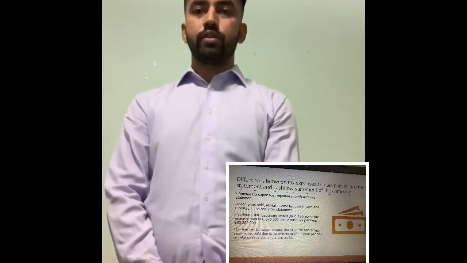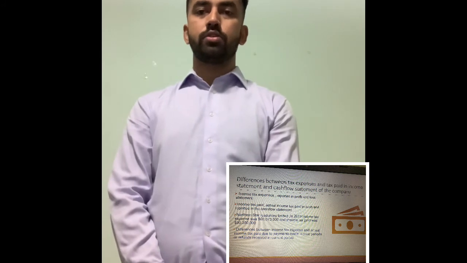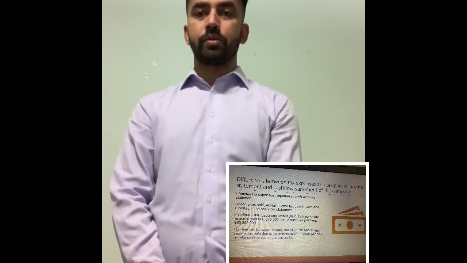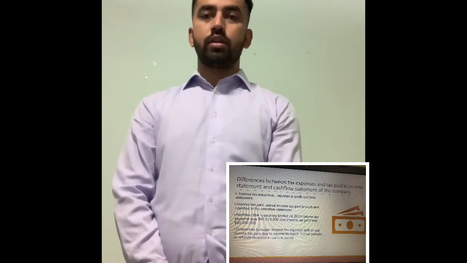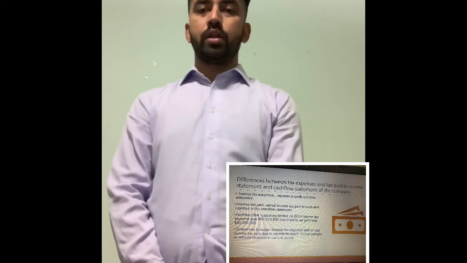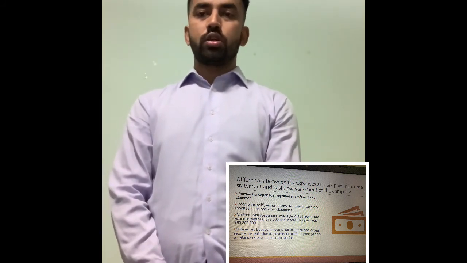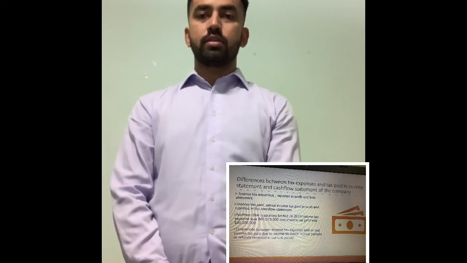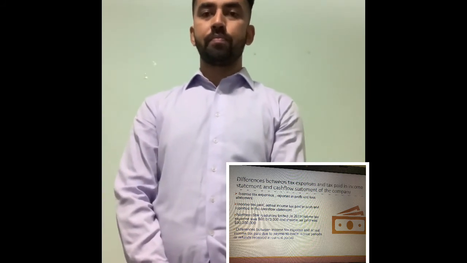This covers the differences between the tax expenses and tax paid in the income statement and cash flow statement of the company. The first one is income tax expenses reported in the profit and loss statement, and the actual income tax paid in cash is reported in the cash flow statement.